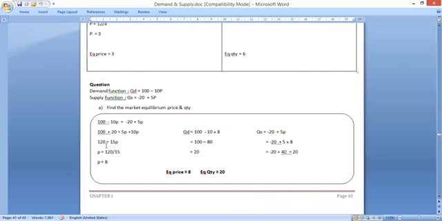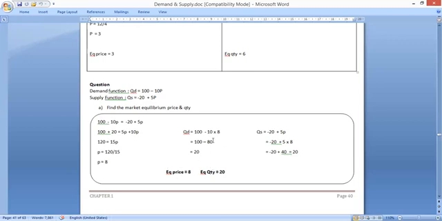So we need to find P. You bring the 15 to this side, and it becomes a division. 120 divided by 15 is equal to 8. You substitute this price into the QD equation or the QS equation, and you will get the answer. 100 minus 10 into 8, which is 80, you arrive at 20. Or minus 20 plus 5 into 8, which is 40, so you arrive at 20. So the equilibrium price is 8 and the equilibrium quantity is 20.